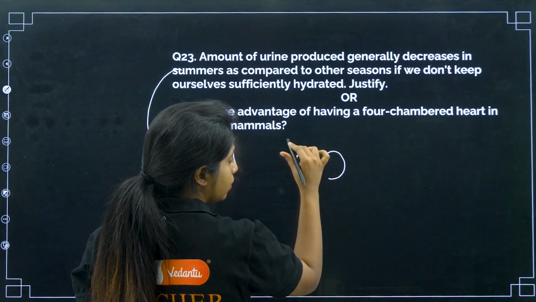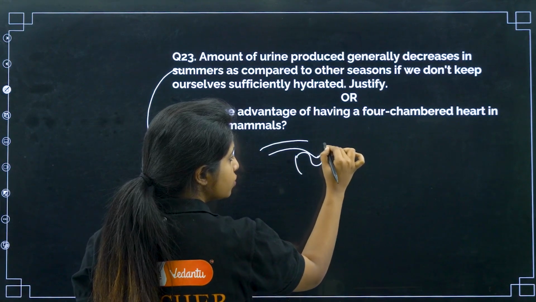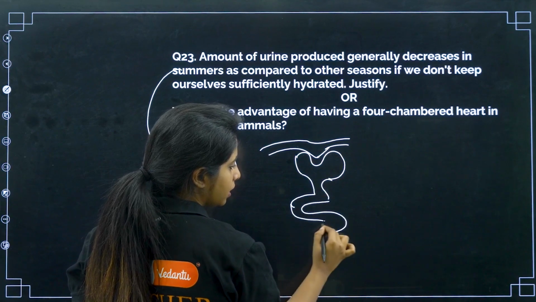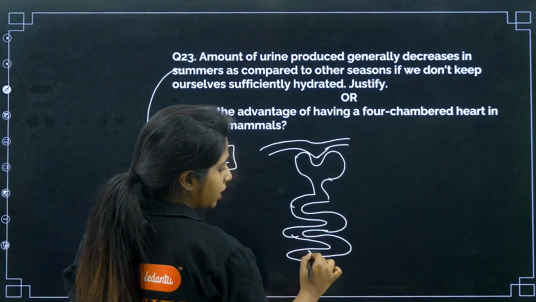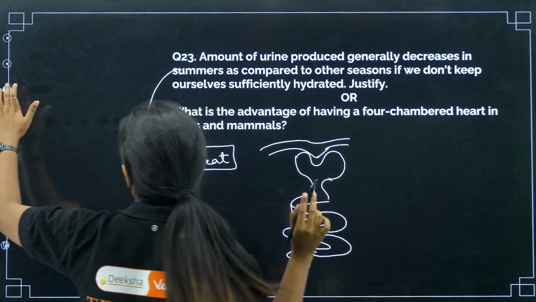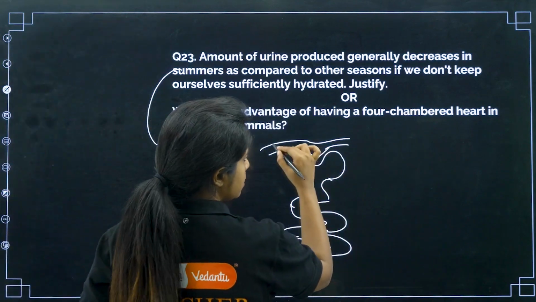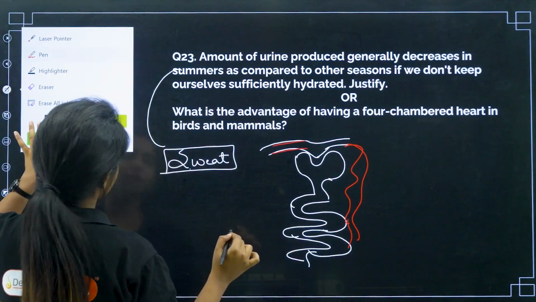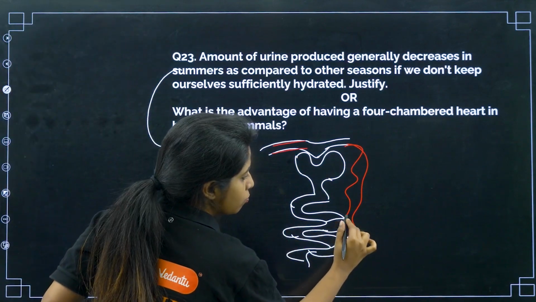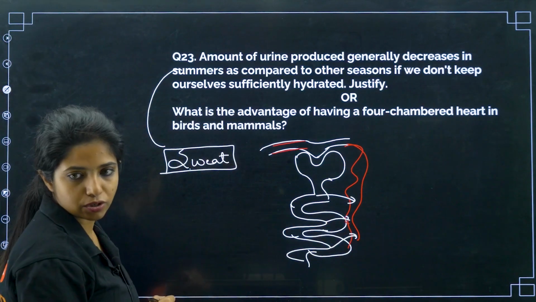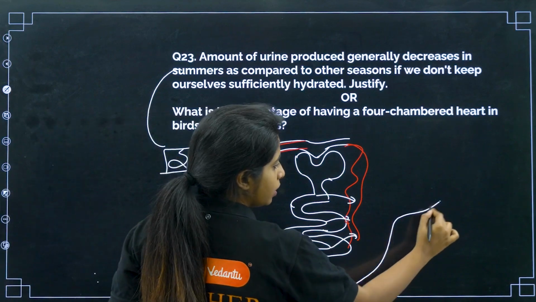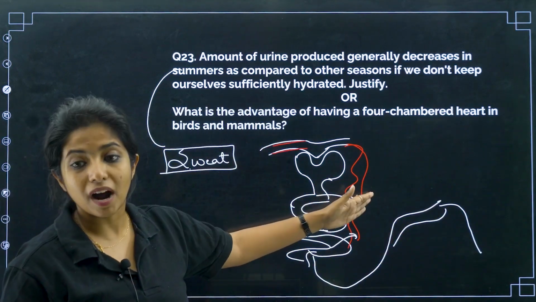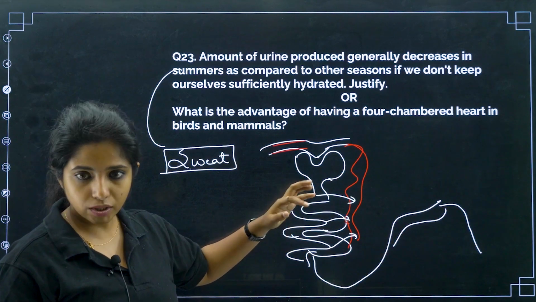Yes, which is why, even though the water moves into the nephron from the blood vessels, it definitely moves into the nephron. But what does the nephron do? The nephron sees that, hey, in this person's body anyways the water is less, I have to give back this water. So the blood vessels which are running around it selectively reabsorb water molecules, my dear children, such that it is not lost. And whatever waste is there, that is removed out in the form of urine by the nephron. But whatever is needed, it is given back to the blood vessels itself. So this is the reason.